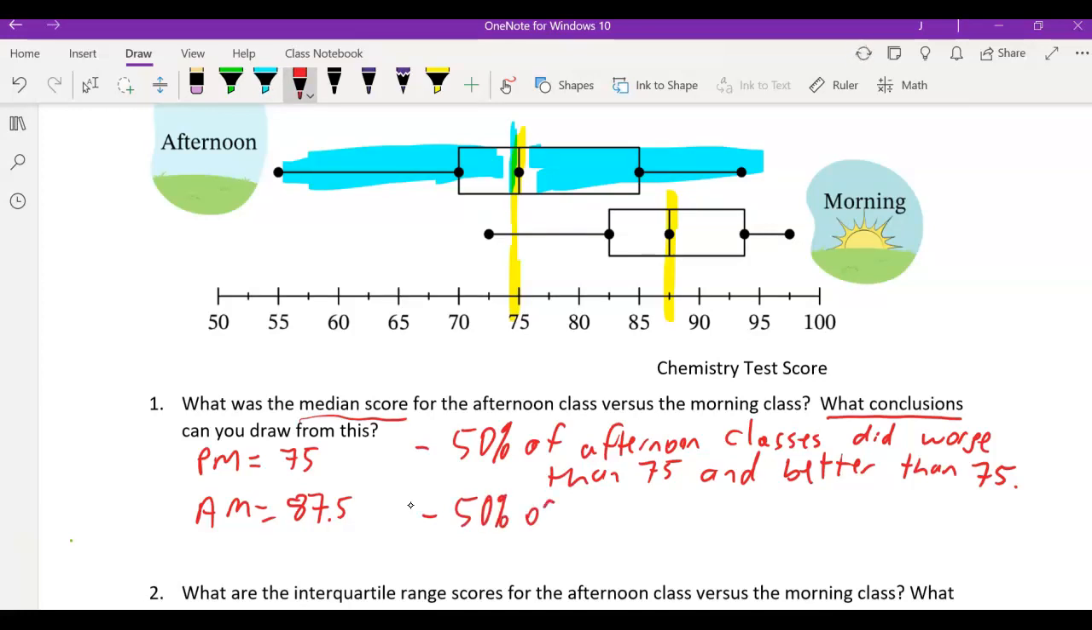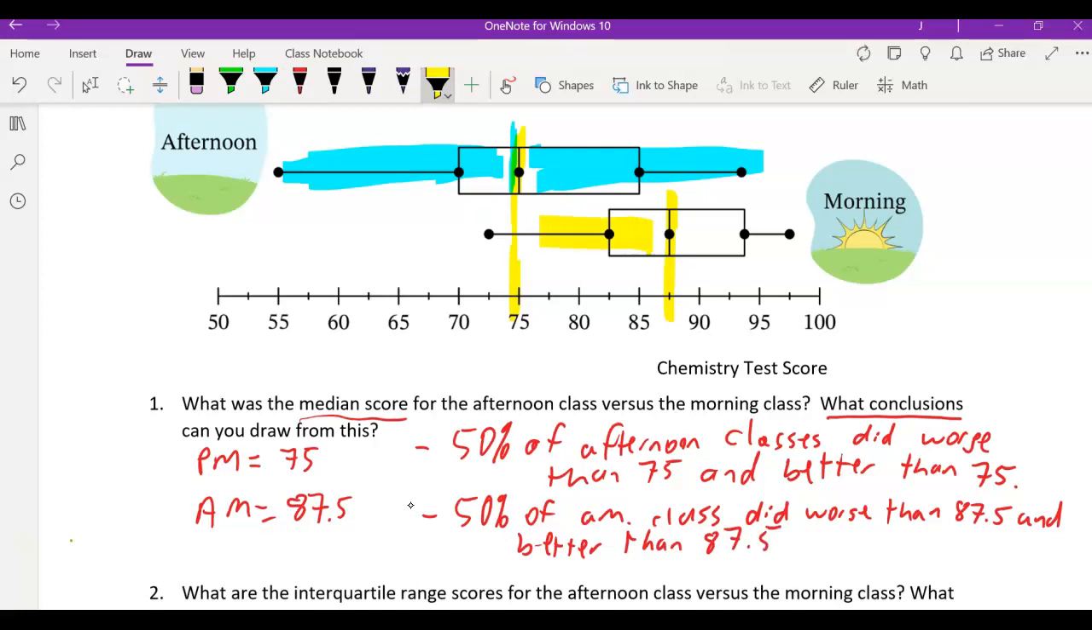Okay, so you could repeat the same answer for the morning class, that 50% of morning class, I'll put AM class, did worse than 87.5 and 50% did better than that. And again, I'm comparing the morning class: 50% did worse than that number and 50% did better.